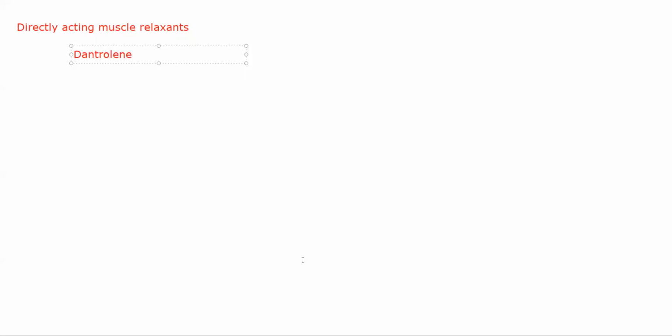Dantrolene inhibits calcium release from sarcoplasmic reticulum.